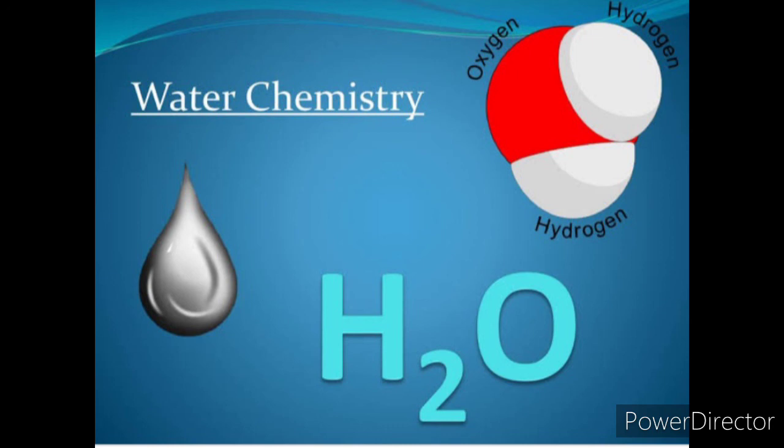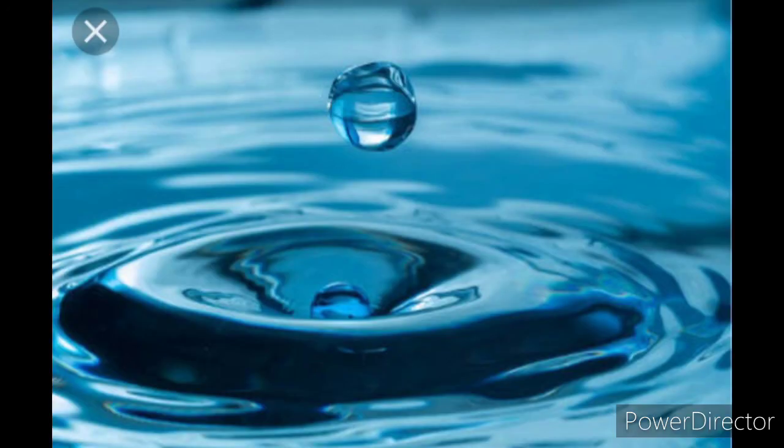So the important properties of water are: first, adhesion and cohesion; second, high latent heat of vaporization; third, high melting and boiling point; fourth, universal solvent; and fifth, specific heat capacity. These are the important properties of water. I hope now you are clear about the importance of water as well as the chemistry and properties of water. Thank you, children.